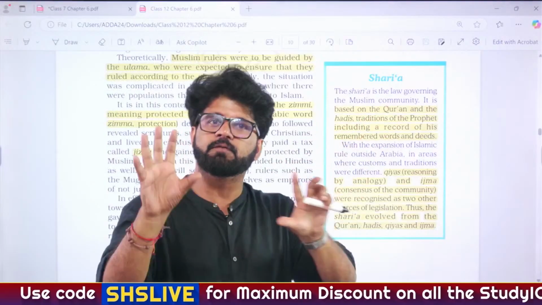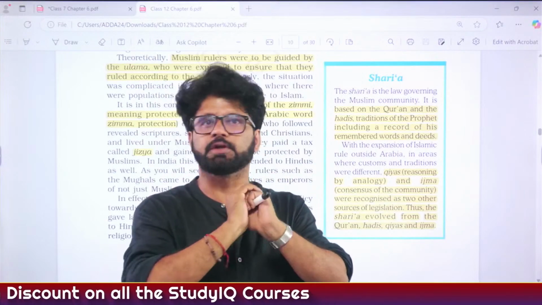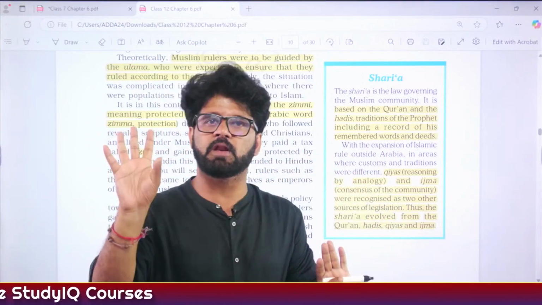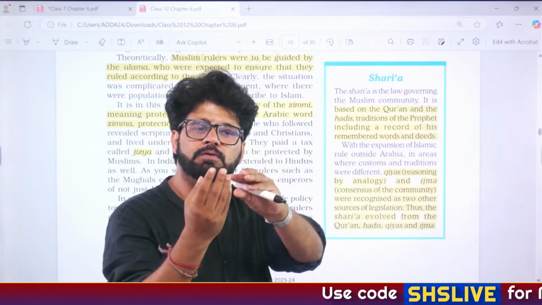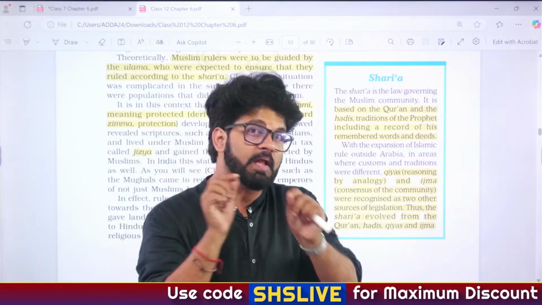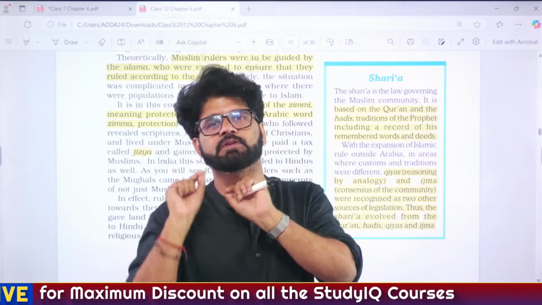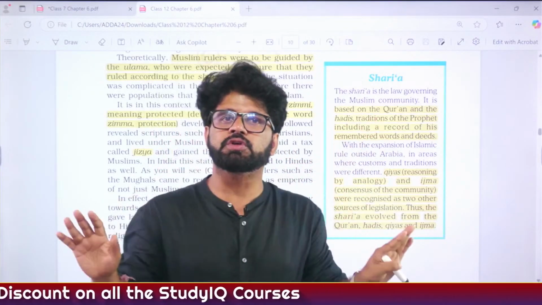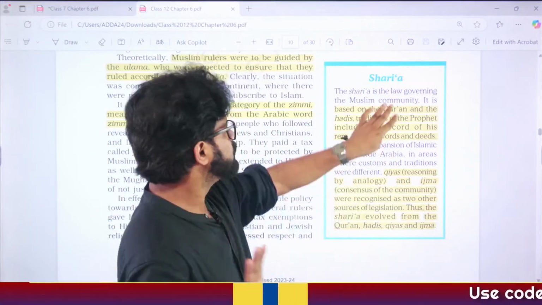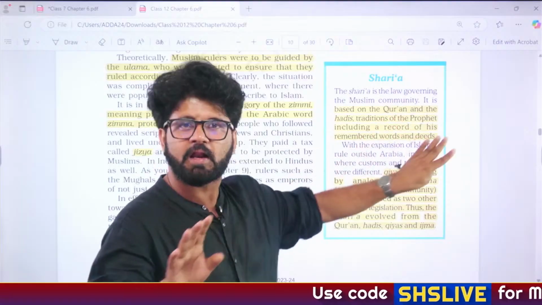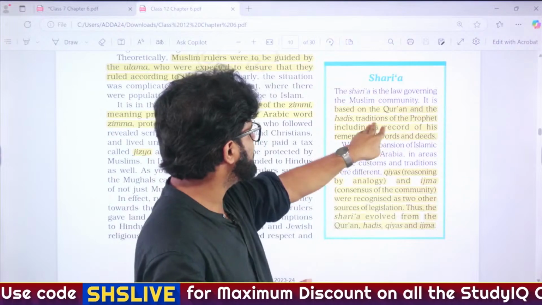So, Quran is the word of Allah and it's totally true according to Islamic scholars. There is no hearsay, nothing. It's the word of Allah and you have to follow it if you are a true Muslim. Hadith are the things associated with the life of Prophet Muhammad. Here there is a chance that something is right, something is wrong, so you have to take it with a pinch of salt. But there is no chance that the Quran is writing anything wrong according to the Islamic world. Fine. So, Quran and Hadith, hope you are understanding it. Word of Allah is Quran, and anecdotes related to the life of Prophet Muhammad are Hadith.